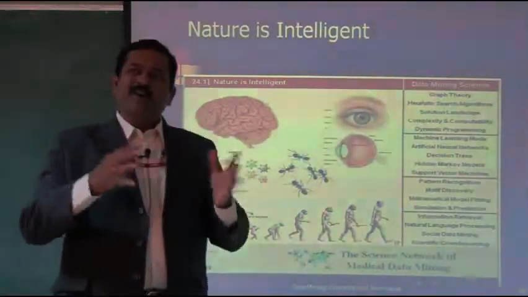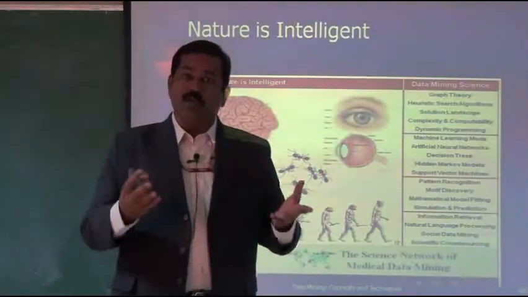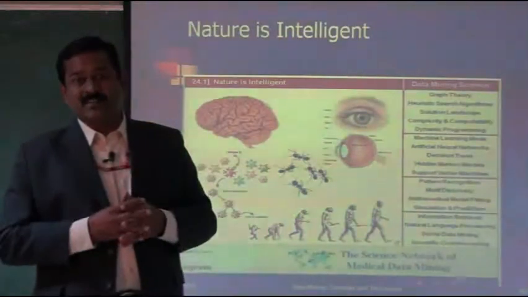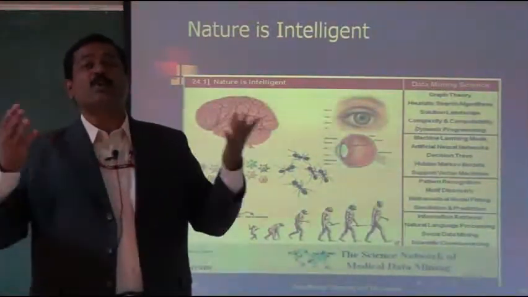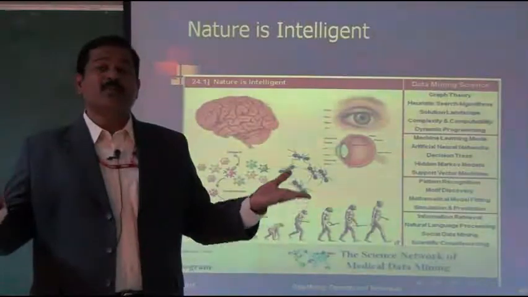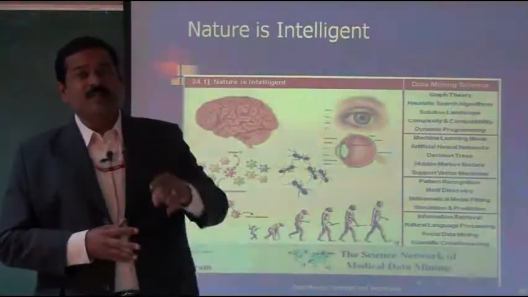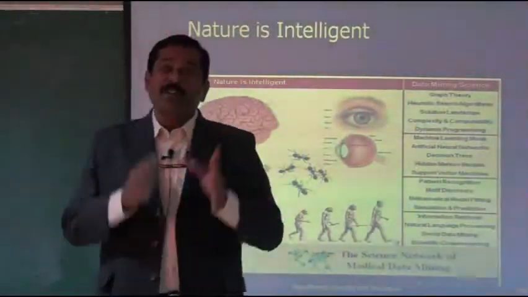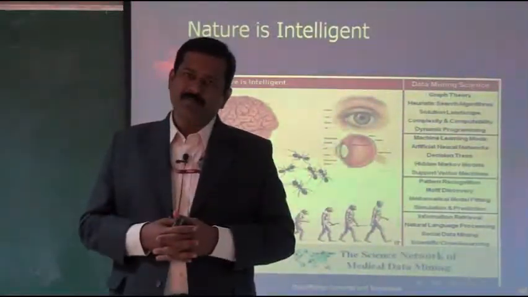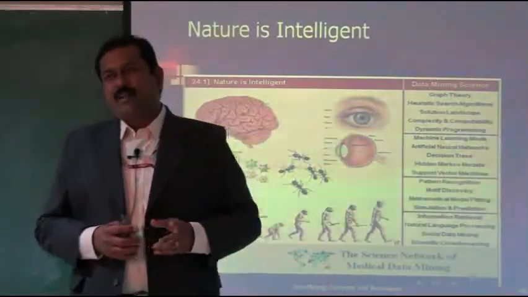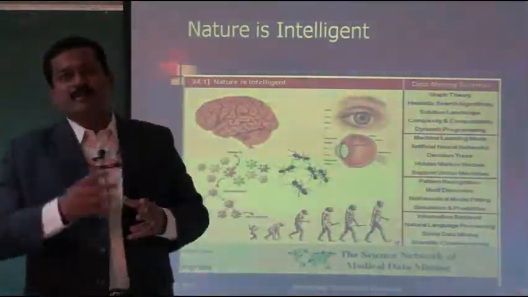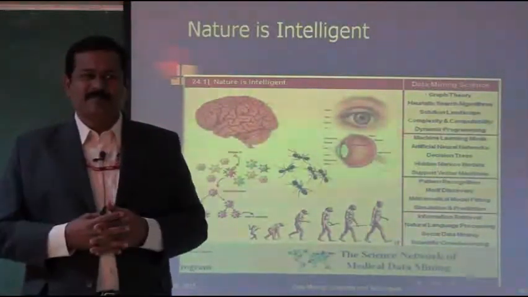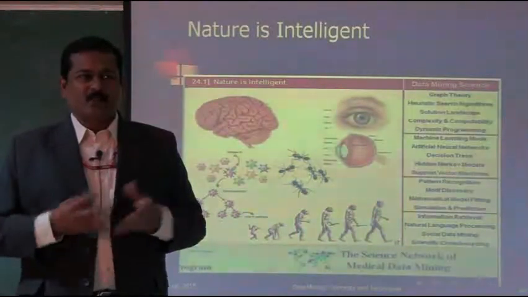Though there are data mining algorithms which can solve problems satisfactorily, they still have certain limitations when it comes to finding solutions to hard problems. So for those situations, of course, we have to go for these evolutionary techniques or intelligent algorithms. I have to ask you one thing: what is the difference between the human mind and the computer? Which one is more powerful, the human mind or the computer?